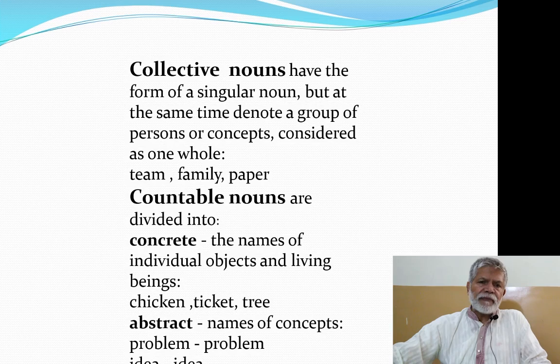There are members of family. When we say paper, it is a collective noun in the sense that we are not talking about sheets, we are talking about a number of sheets.